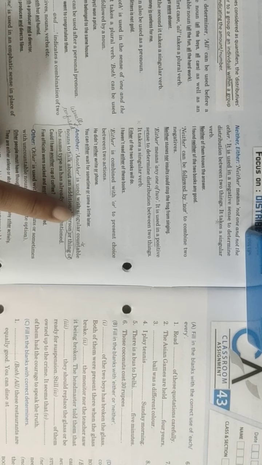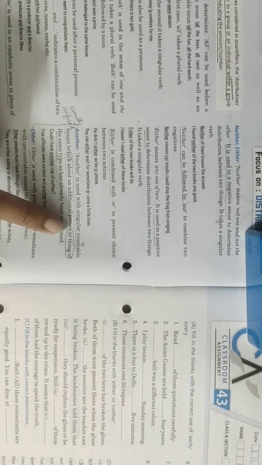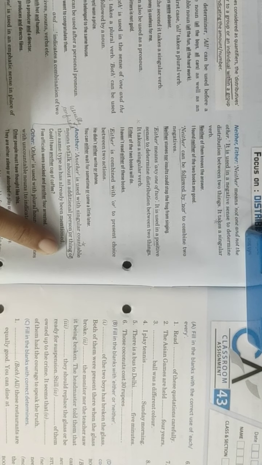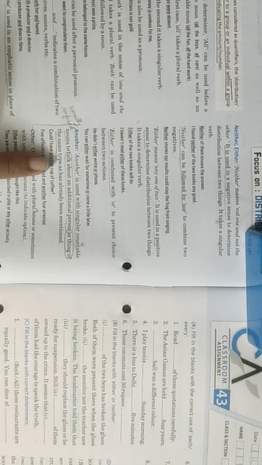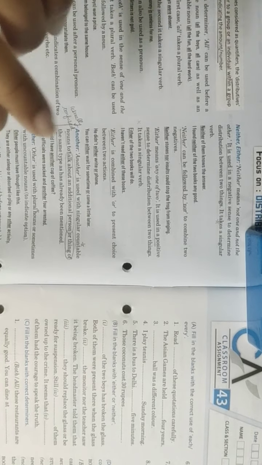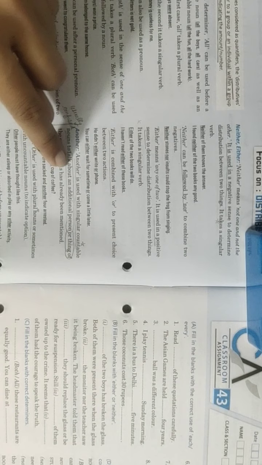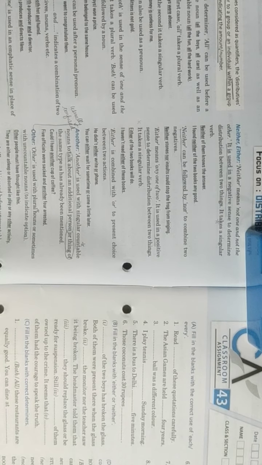Another is used with singular countable nouns to talk about an additional person or thing of the same type. Now another and other seem to hold the same meaning, but again there is a minute difference between the two. Another means in addition to something, and other means an entirely different thing or a different object or a different noun.